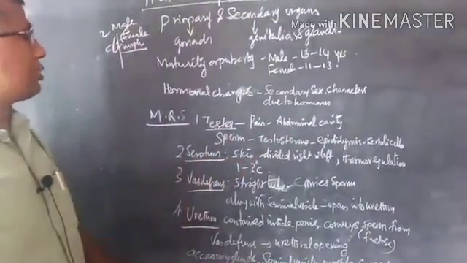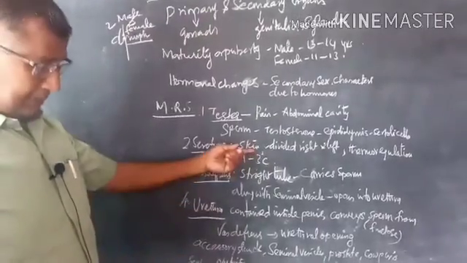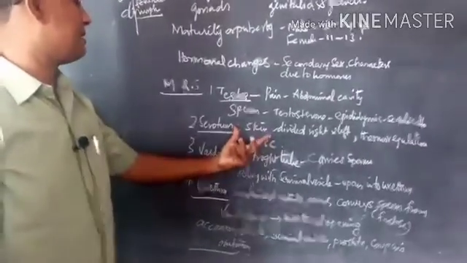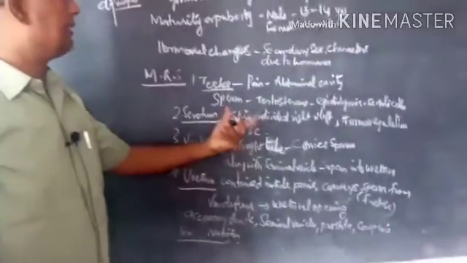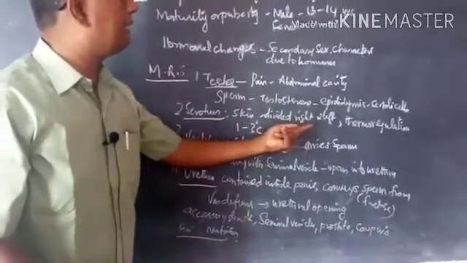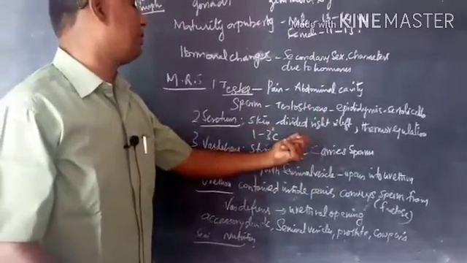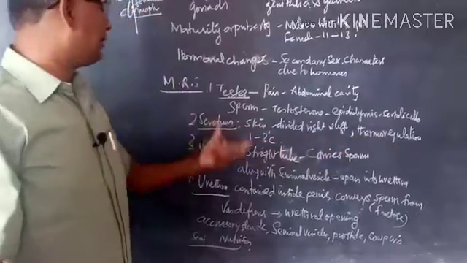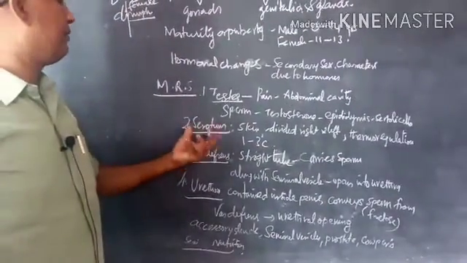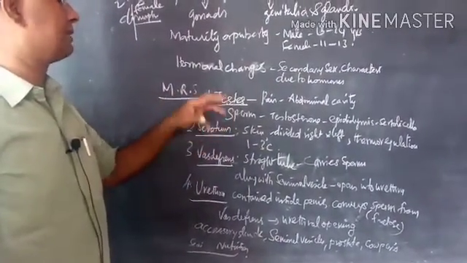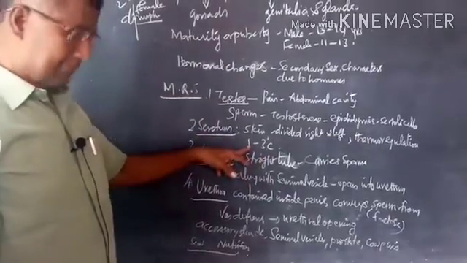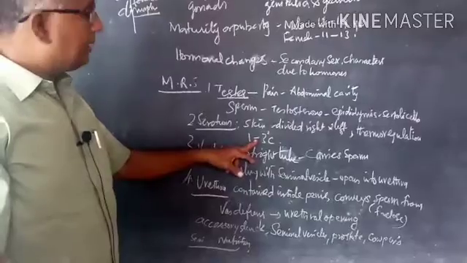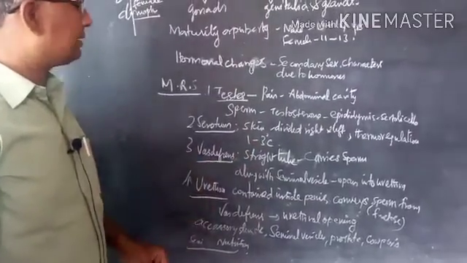Then next one is the scrotum. It is made up of skin, a loose pouch where the testes are present. It is divided into right and left by a partition and also acts as a thermoregulator. That means the production of sperm requires an optimum temperature, which is 1 to 3 degrees centigrade lower.